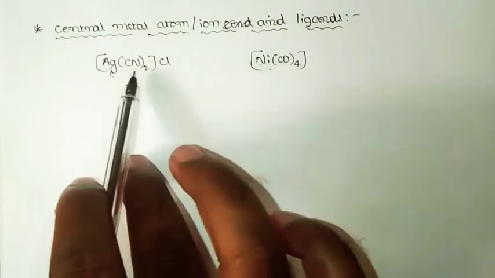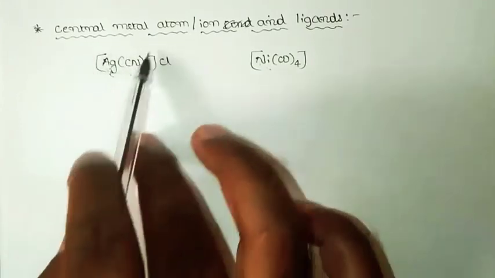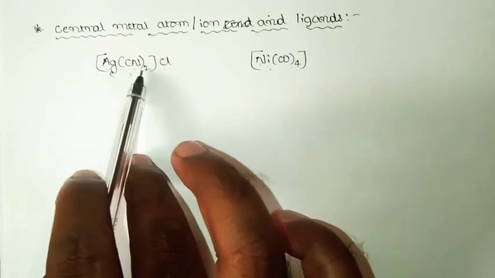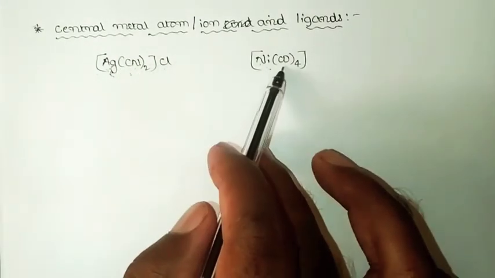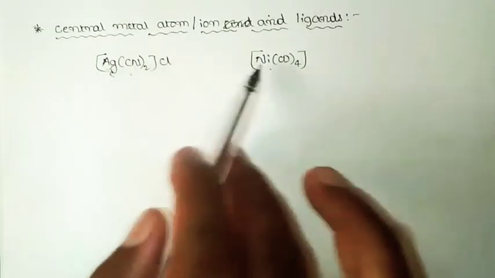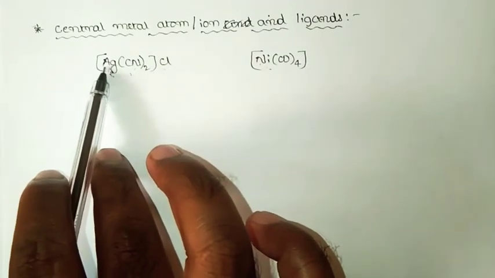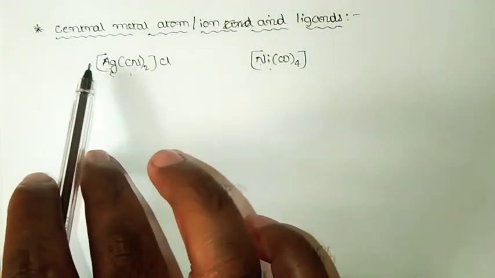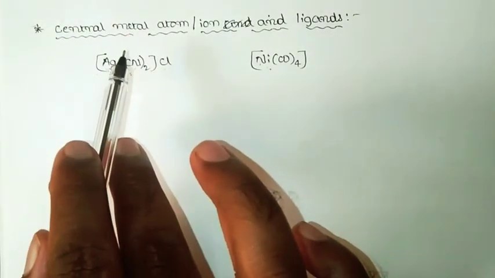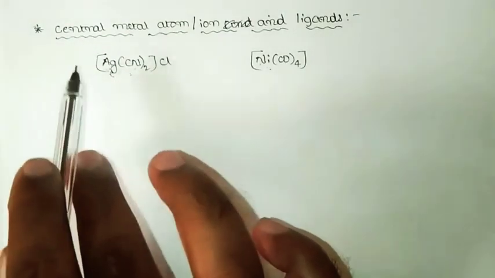If you focus on the coordination sphere, the ions or molecules are present around a central metal atom or ion. The ion or atom to which one or more neutral molecules or ions are directly bonded with coordinate bonds is called the central metal ion or central metal atom.